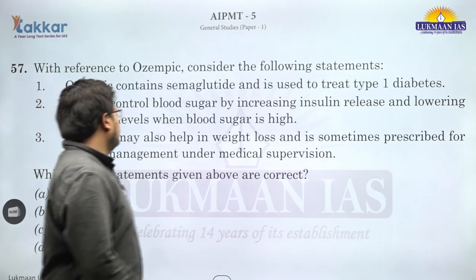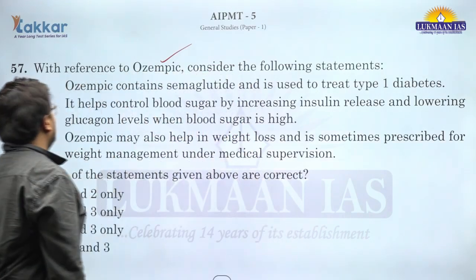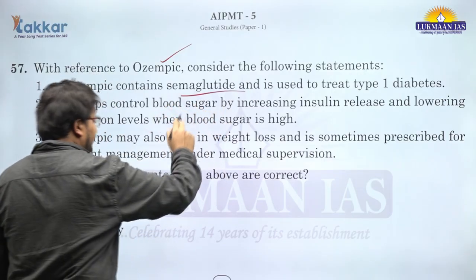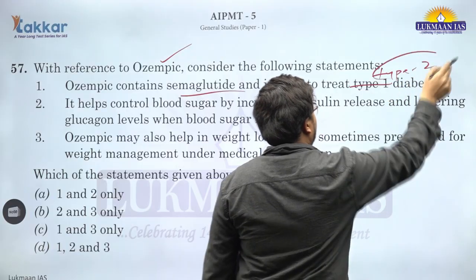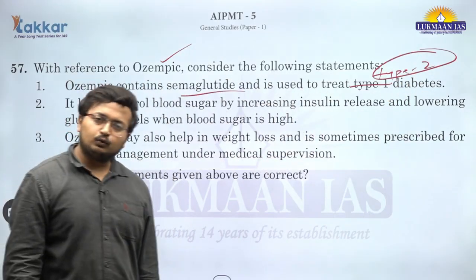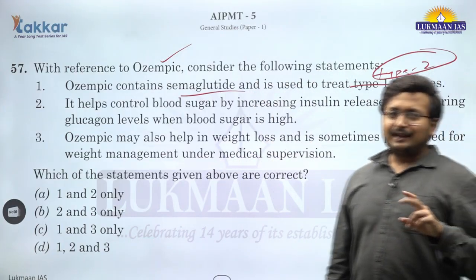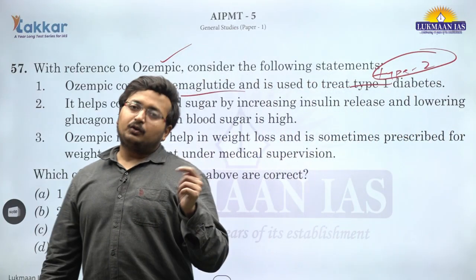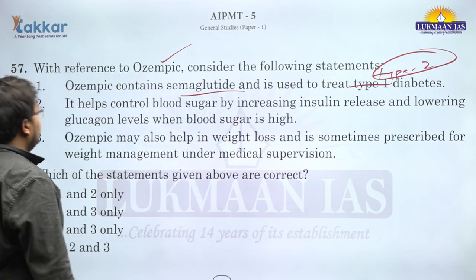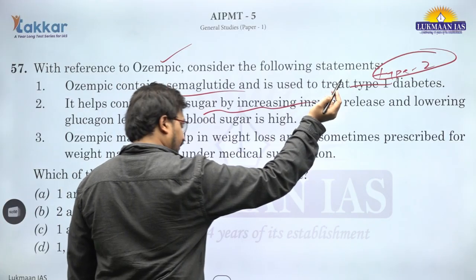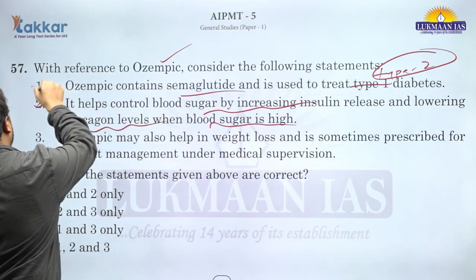Coming to question number 57, Ozempic, obviously a new weight loss drug which was in the news. Ozempic contains semaglutide, this is correct, and is used in treating type 2 diabetes. What happens is that they slow down hunger, and that is why you eat less, and because you are eating less, you are taking in fewer calories, and that may potentially lead to weight loss. It helps control blood sugar by increasing insulin release and lowering glucagon levels when blood sugar is high. This is correct, the first is incorrect.